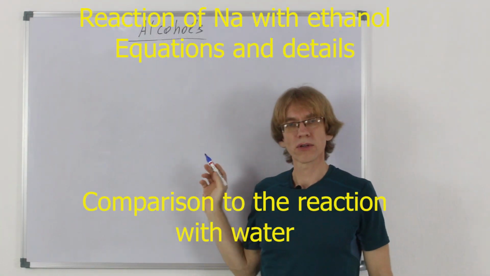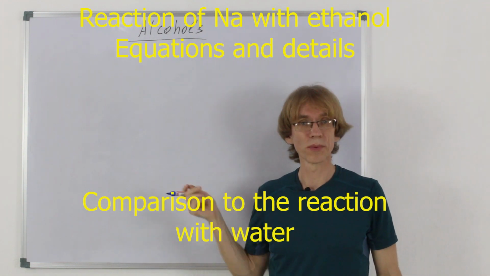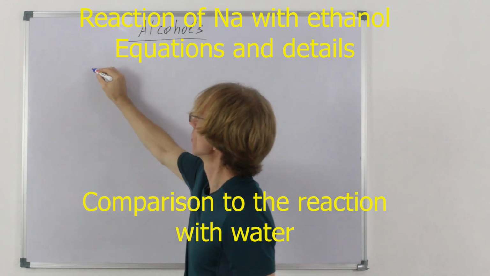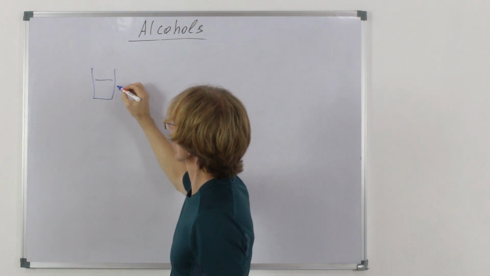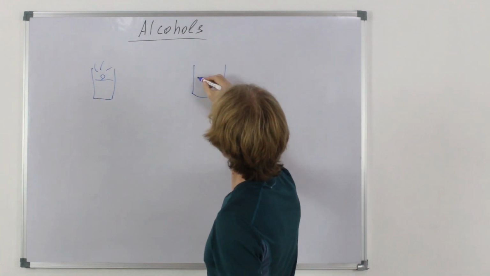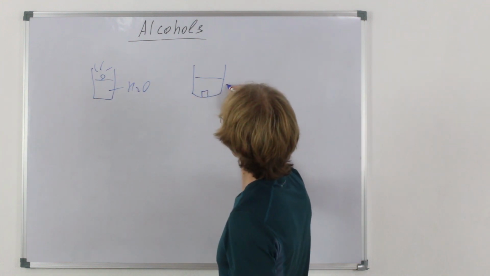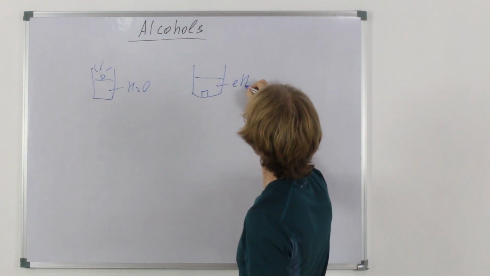Let's look in detail and try to write an equation for the reaction of ethanol with sodium forming hydrogen gas, and compare it to the reaction of sodium with water. So here we have water and here we have ethanol.